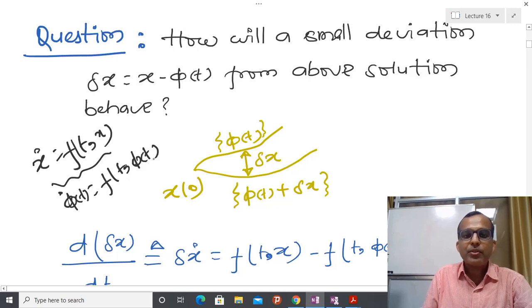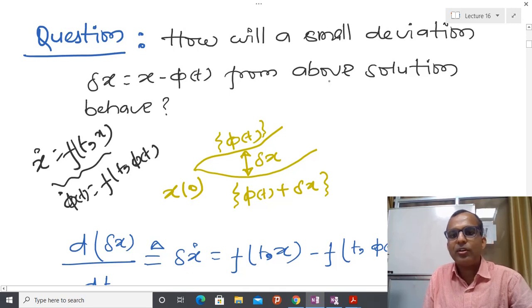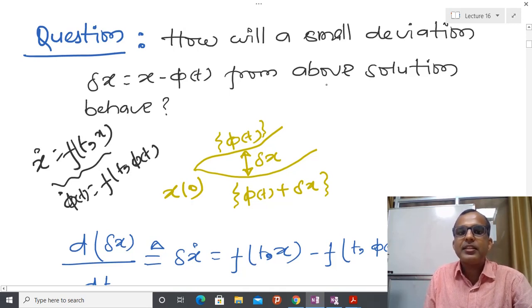So now suppose I consider some value of x, that is phi(t) plus delta x. So somehow I am deviating my solution by phi(t) plus delta x, and then we are going to see the behavior of this solution. So I know some nominal solution, and after that I am going to deviate that solution and try to see the effect. This is known as linearization about the trajectory, because we are considering a small deviation across this solution.